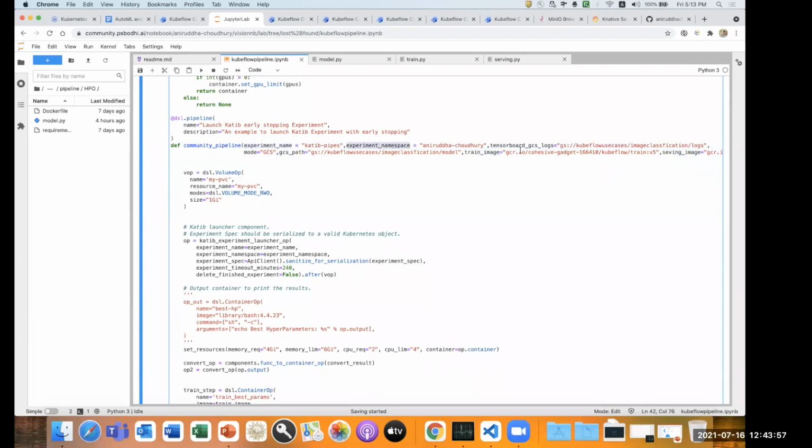So this is my namespace where I want to save the logs. So this is the log. This is the parameters for my training. Now, how do I define this log? So first, the very first thing, I have to create a PVC, and this PVC will store the artifacts during